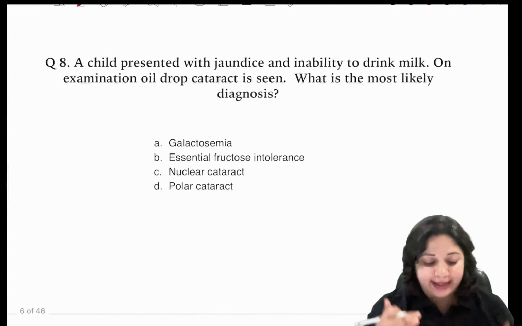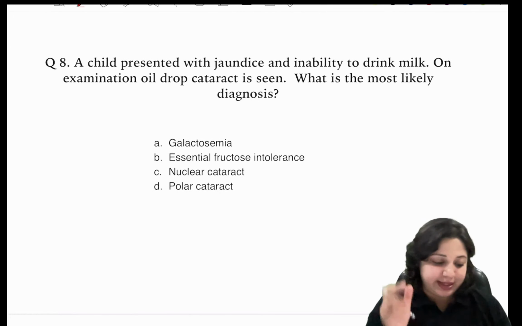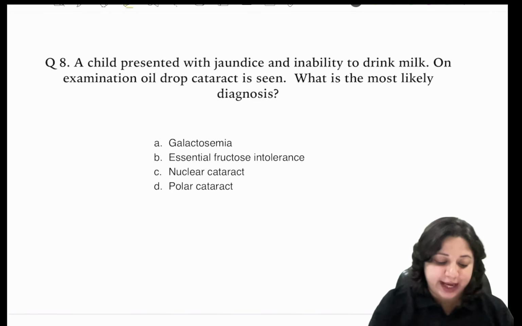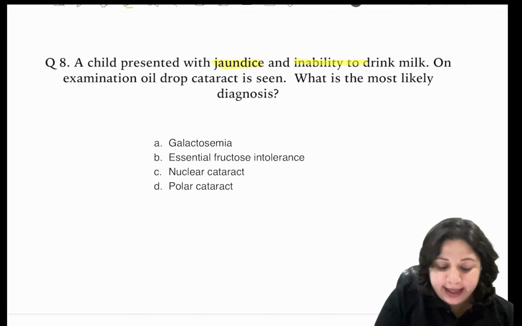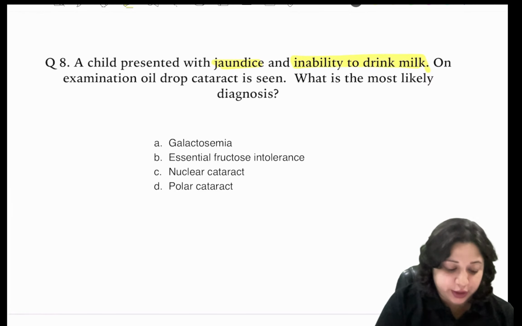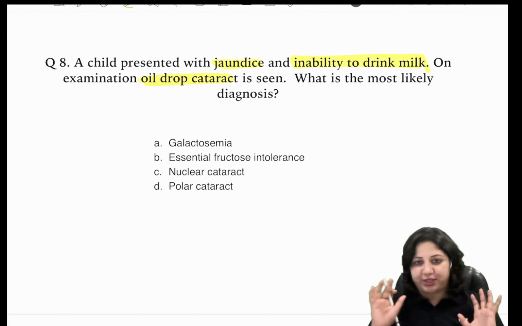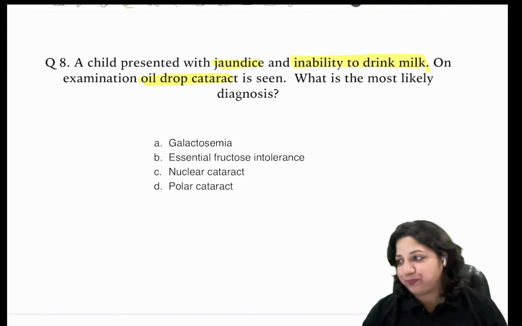So with that, I start with today's session of questions. It says a child presented with jaundice and inability to drink milk. On examination, oil drop cataract is seen. What is the most likely diagnosis? Now tell me, what is the answer?